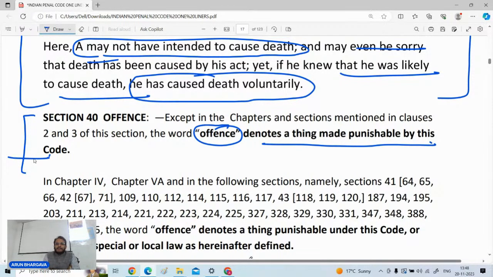Offense as per section 40 states that anything which is made punishable by IPC. My question to you is, is there anything specified in IPC which is not to be called an offense, but yes, it is defined under the penal provisions? Yes, anyone? Shaktija, Anika, Ratika.